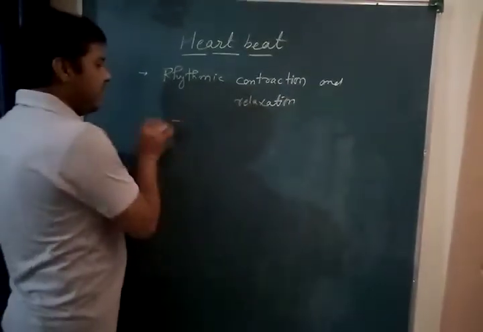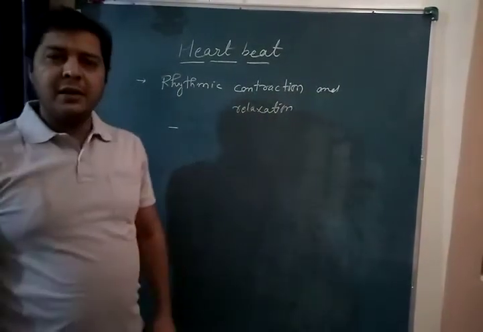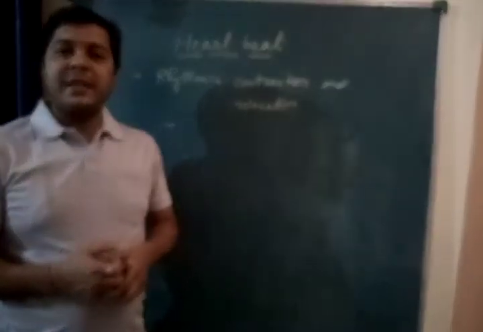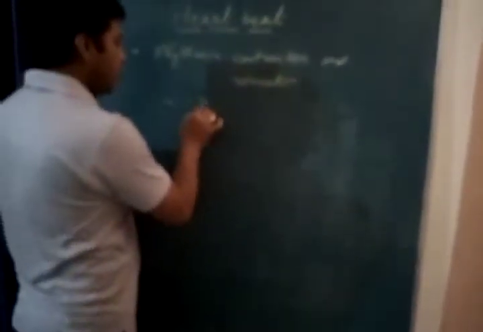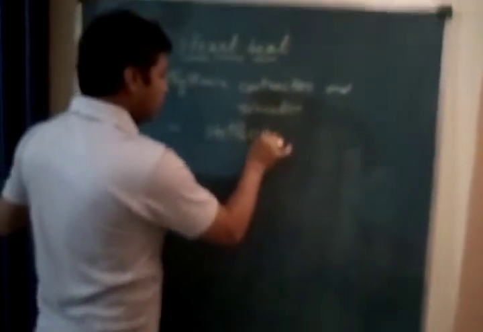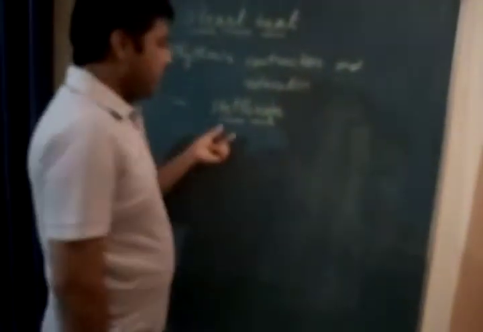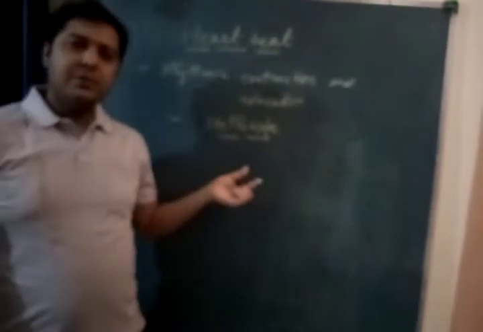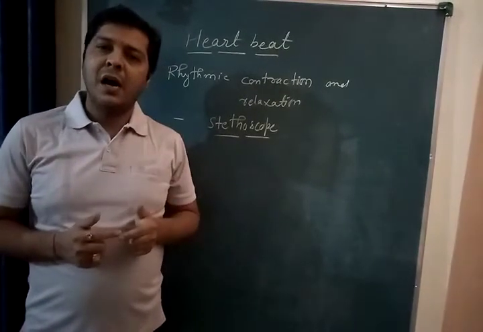See, this heartbeat is measured by a machine called a stethoscope. What is it called? Stethoscope. A stethoscope is a device through which we try to measure heartbeat.